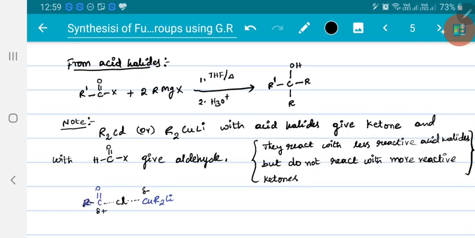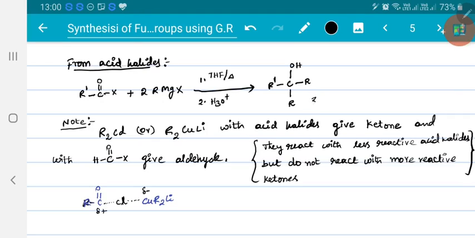So this is the reason why acid halides react even with covalent organometallic compounds. But esters, acid anhydrides, aldehydes or ketones generally cannot react with organometallic compounds of cadmium, copper, etc. Let me continue. So this is how we prepare tertiary alcohols from acid halides.